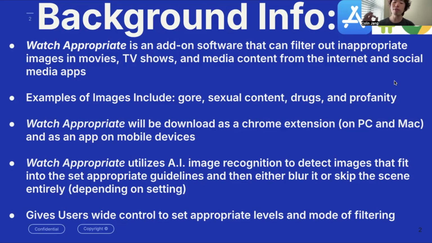Watch Appropriate will be able to be downloaded as a Chrome extension on PC and Mac and as an app on mobile devices such as the App Store and the Android Store. Watch Appropriate utilizes AI image recognition to detect images that fit into the set appropriate guidelines and then either blur it or skip the scene entirely, depending on the setting. To sum it up, Watch Appropriate is a system that gives users wide control to set appropriate levels and mode of filtering.